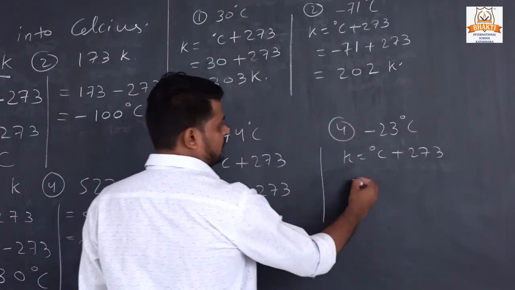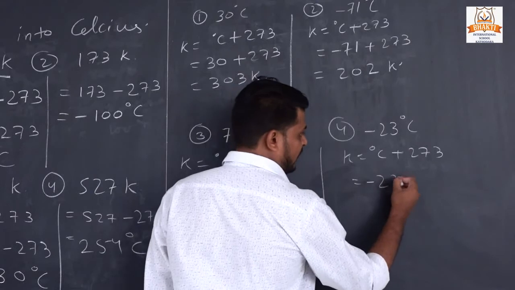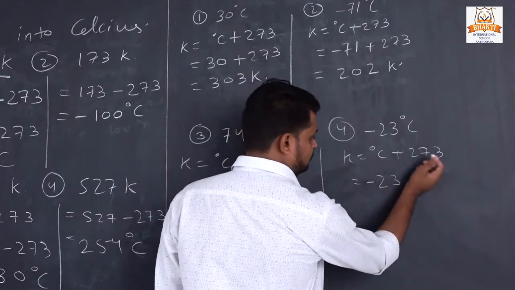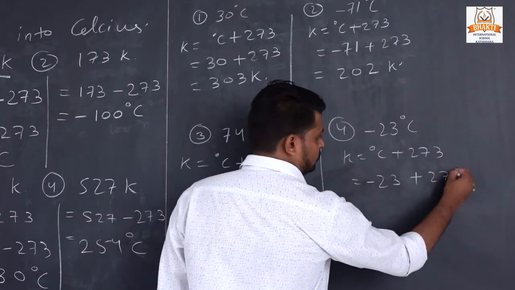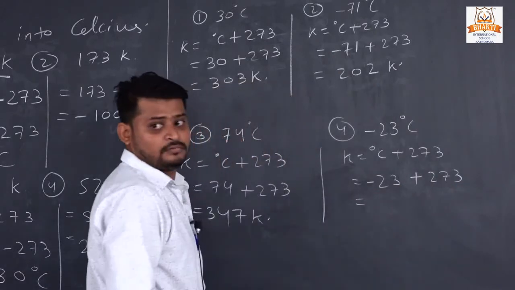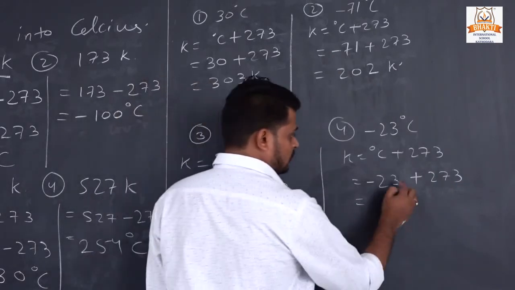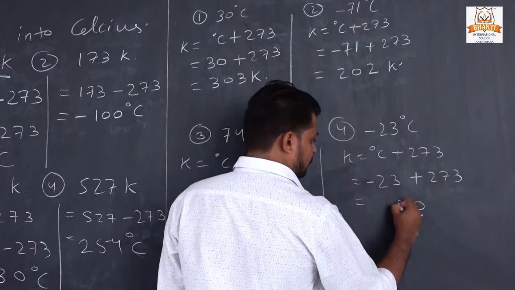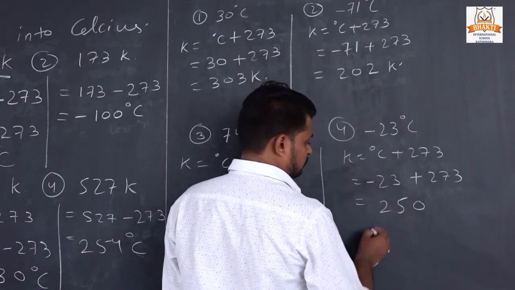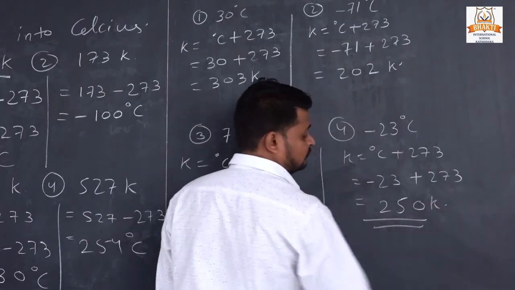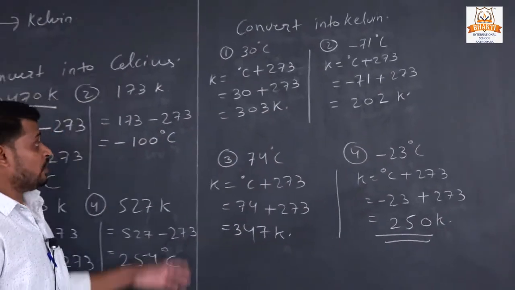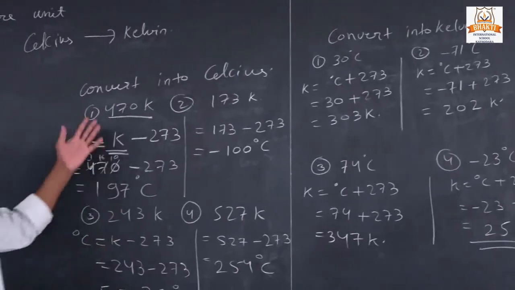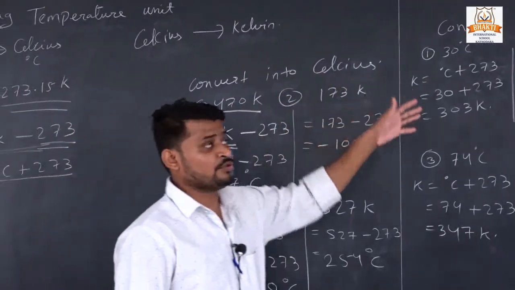And our last example. Now the given temperature is here also in negative form. So again we will do subtraction. 3 minus 3 is 0, 7 minus 2 is 5, and 2. I hope you understand how to convert Kelvin to Celsius and Celsius to Kelvin.